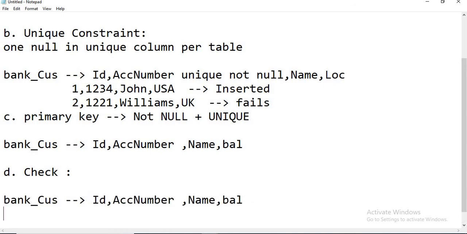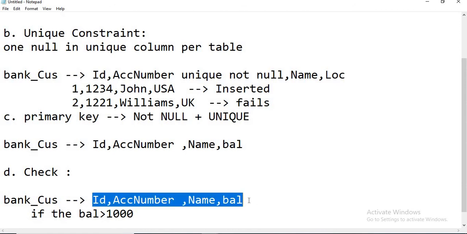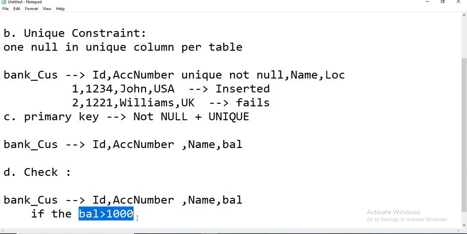While inserting data into this table, I should insert only if the balance is greater than 0 or greater than 1000. Then only will I allow the engineer to insert the data into this particular table. So I am keeping a restriction.